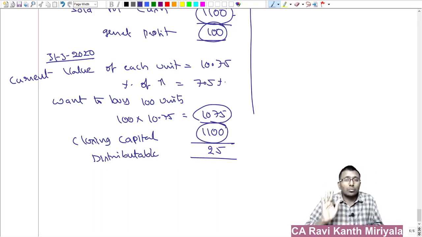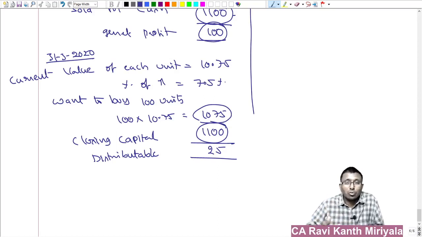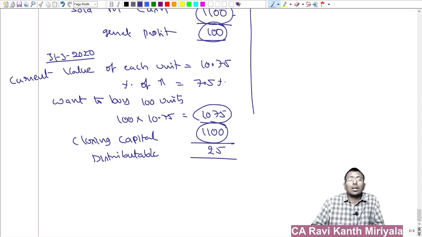Let 1075 rupees stay with the company, so that we will be able to purchase another 100 units and run the business at our current activity level. This is the basic idea. Got my point? Right. You may get one more question. What is the basic question?